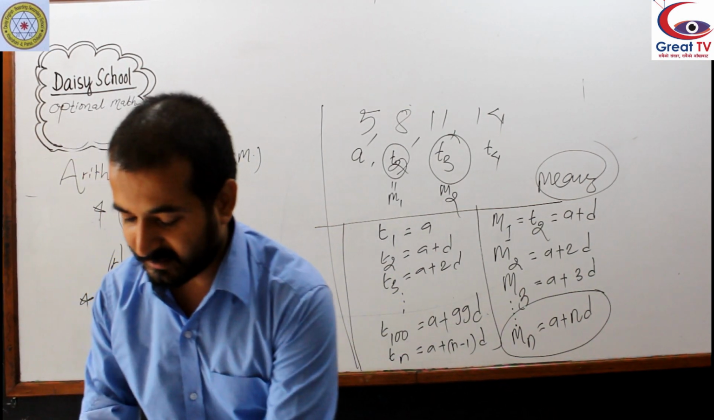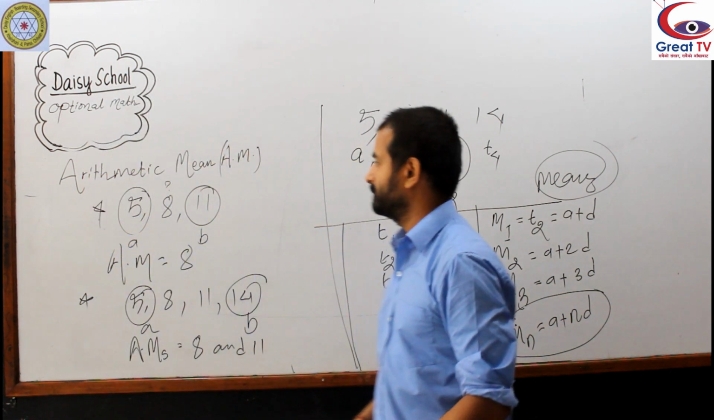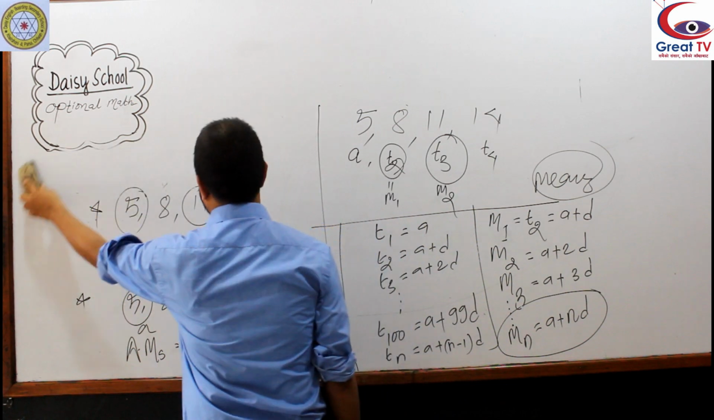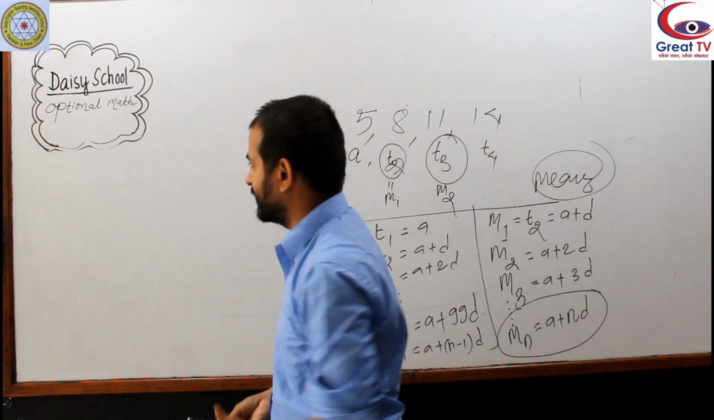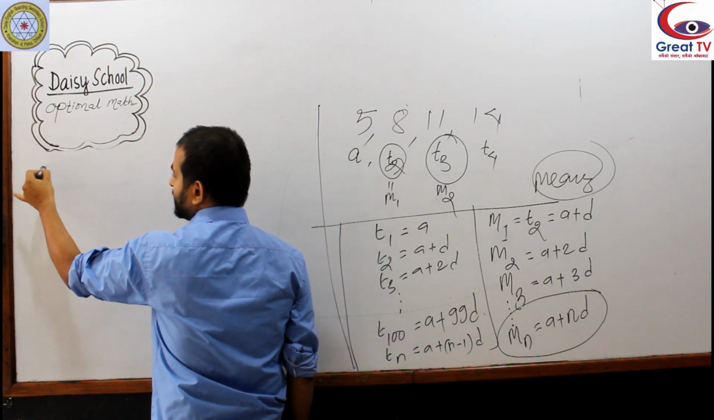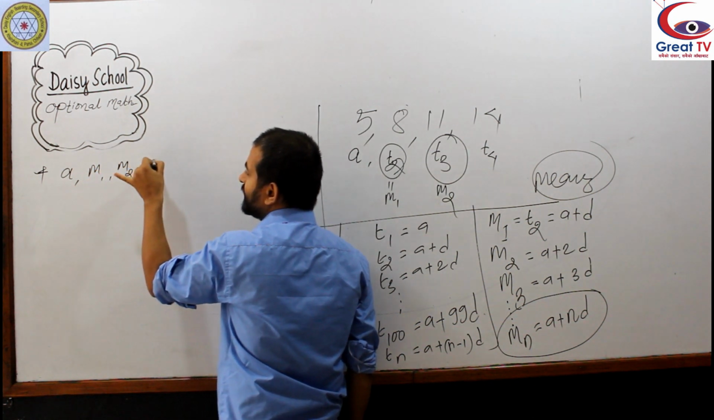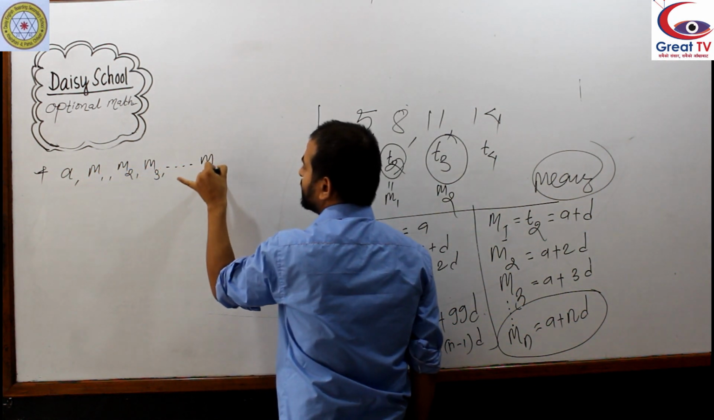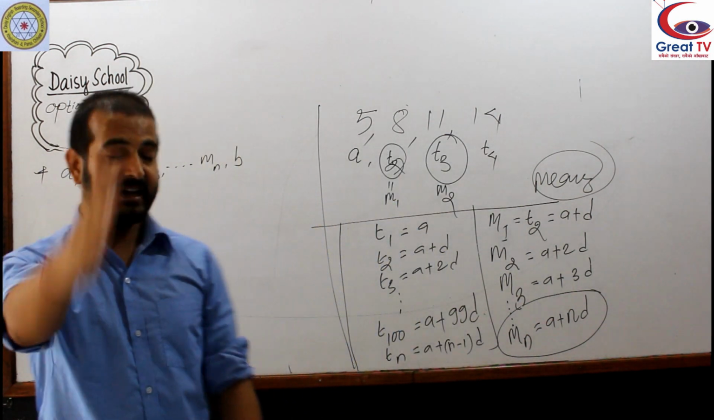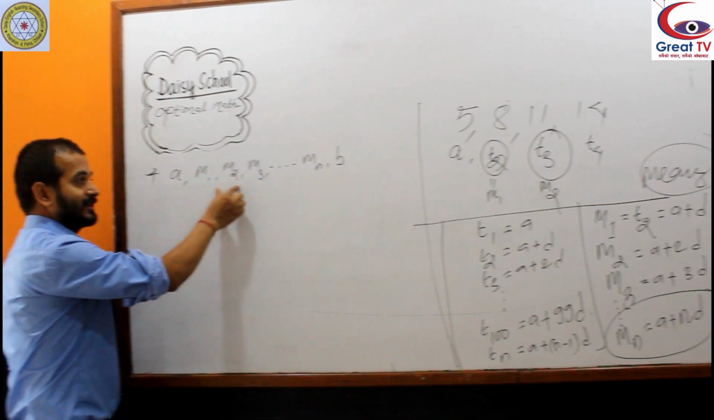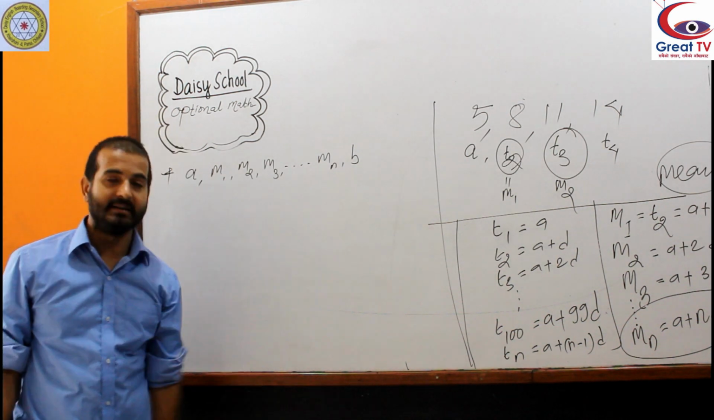One more thing for you to understand here: how to find the common difference. Remember, suppose there is an arithmetic series starting from the first term. Then there are the first mean, second mean, third mean, last mean, and last term. Because when I spoke about the means, I said that means are those numbers which come in between the first and last term of an arithmetic series. They are called arithmetic means.